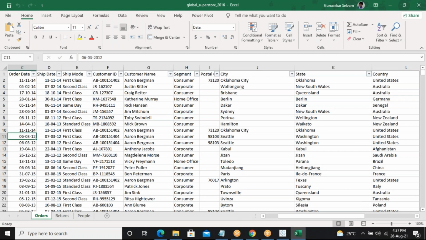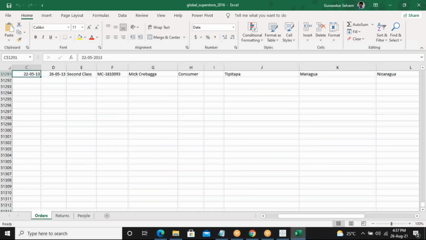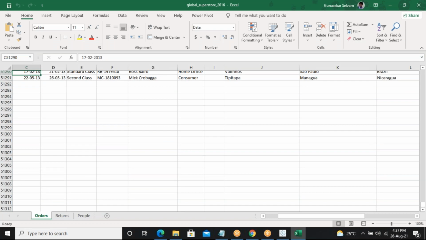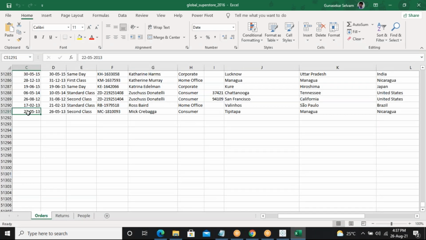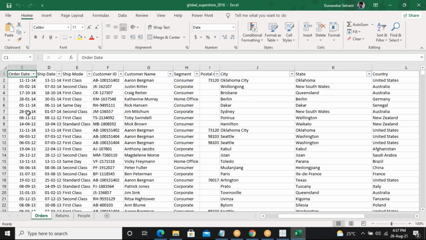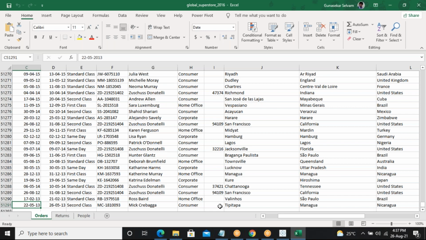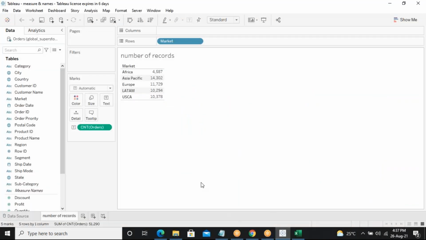So how many records did we see in the last class in this? I think 51290, right? So totally 51291 is there. But if I leave off the first row, the order ID, the ship date, which is nothing but the header row, totally I will be having how many records? 51290. So that's what I told in the last class.